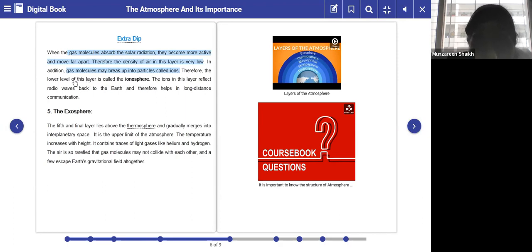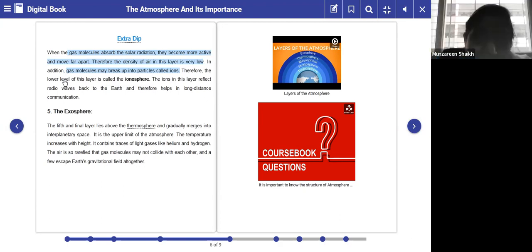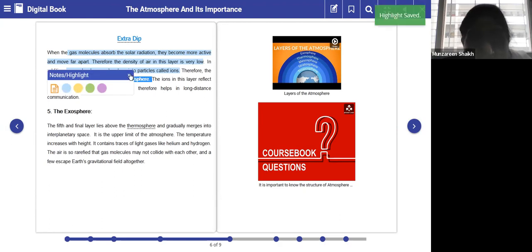From where do we get this ionosphere? Ma'am, because the ionosphere has ions in it. No, it is the gas molecules which are breaking up into ions, and therefore we have a new layer in this, that is called the lower layer, which is also known as the ionosphere.